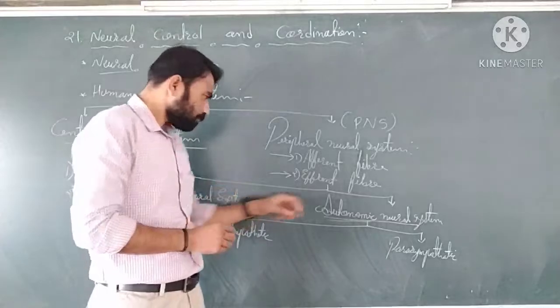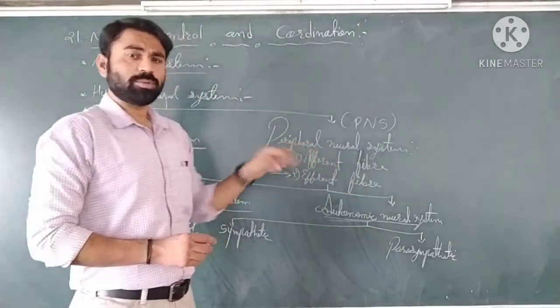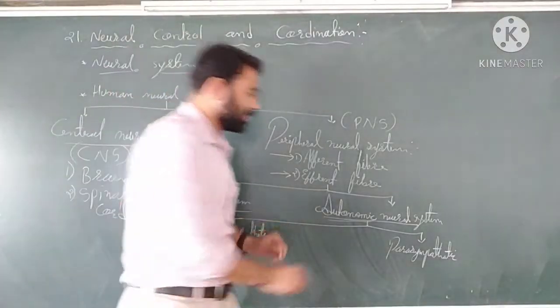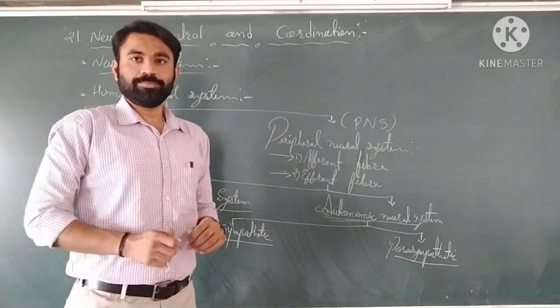Okay, now the autonomic nervous system is of two types. One is the sympathetic nervous system, the second is the parasympathetic nervous system.